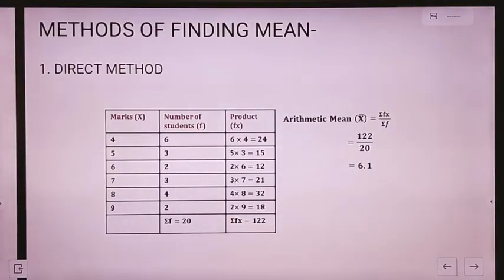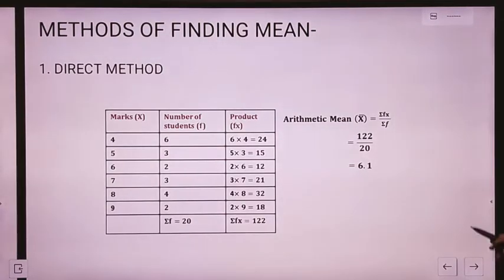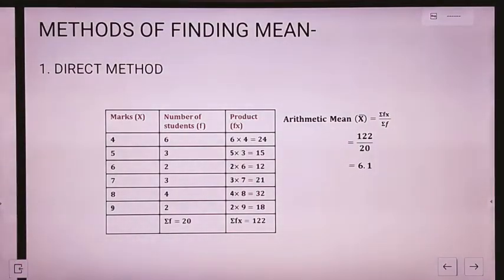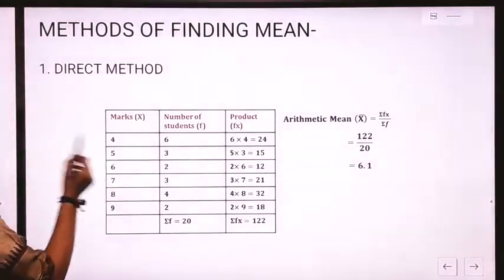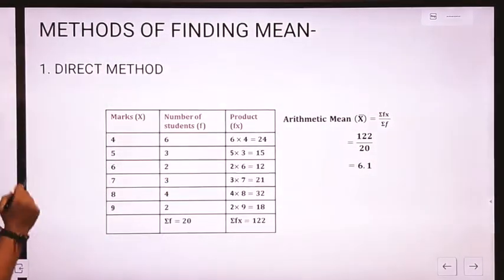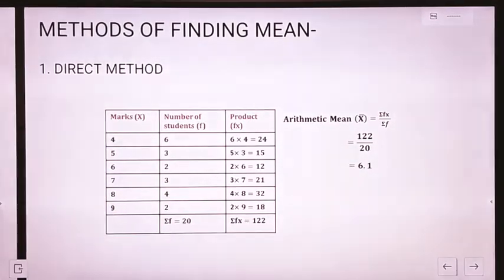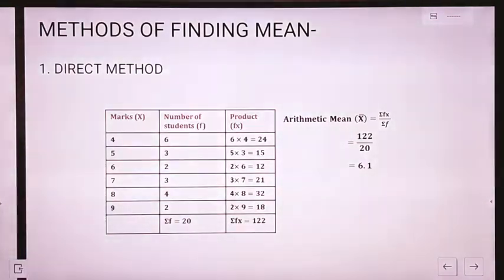Next we have methods of finding the mean. Now we have different methods of finding the mean. The first method is the direct method. Okay. Now for example, this is the marks of the students and the number of students getting that marks. Okay. This table has been given to us. See, 6 students are getting 4 marks, 3 students are getting 5 marks, 2 students are getting 6 marks, 3 students are getting 7 marks, 4 students are getting 8 marks and 2 students are getting 9 marks.